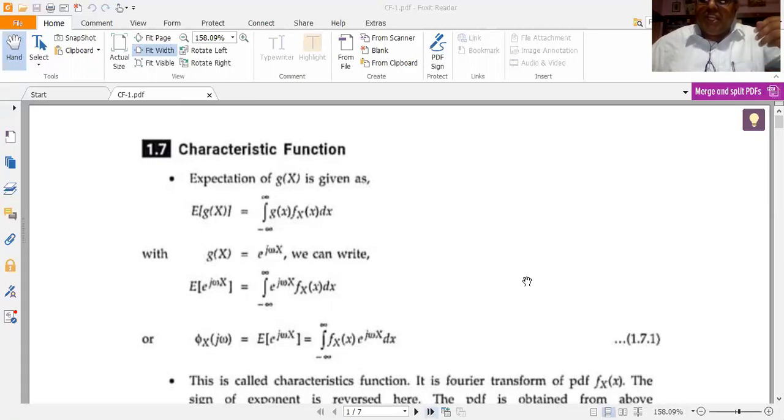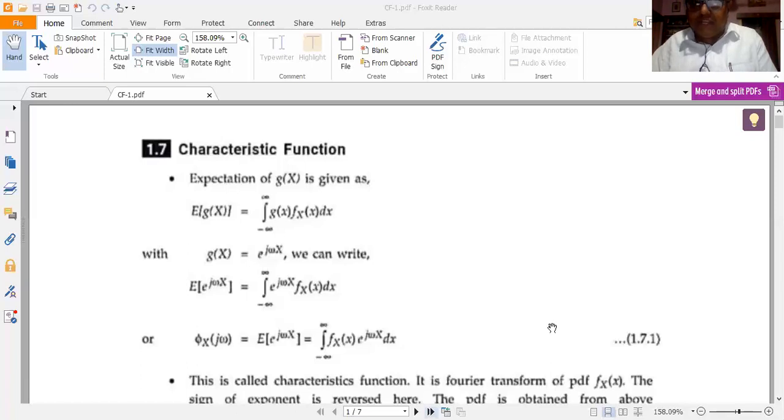So in such case, we need to have a parameter which characterizes that particular probability distribution function or the probability mass function in a clear cut way, so that the analysis becomes simple and they can be used in various applications. So characteristic function, abbreviated as CF, comes in as a handy tool for analyzing such PDFs. And another beauty of this characteristic function concept is that it enables us to have a direct link with the Fourier transform also.